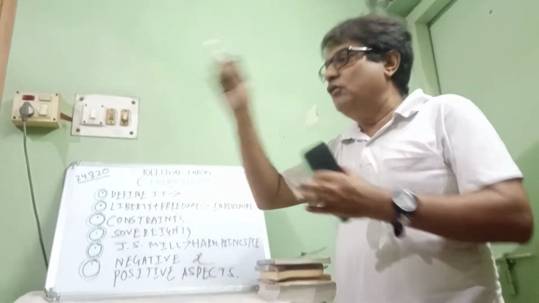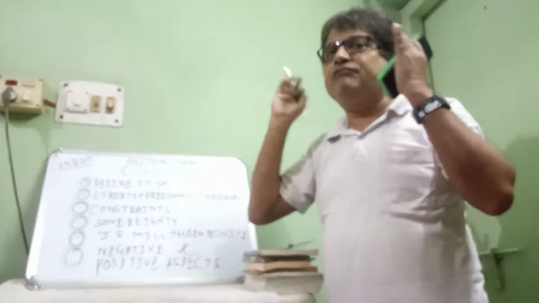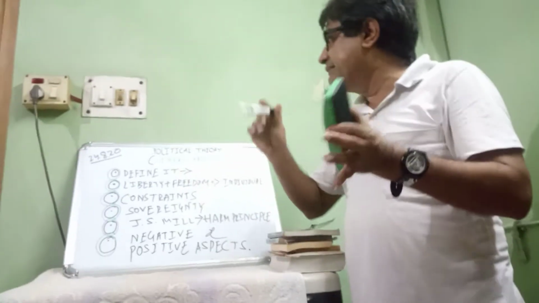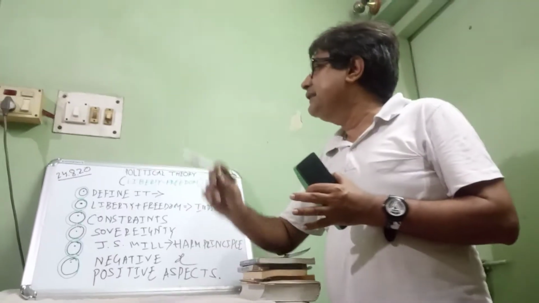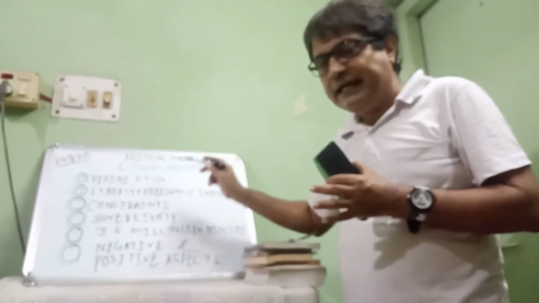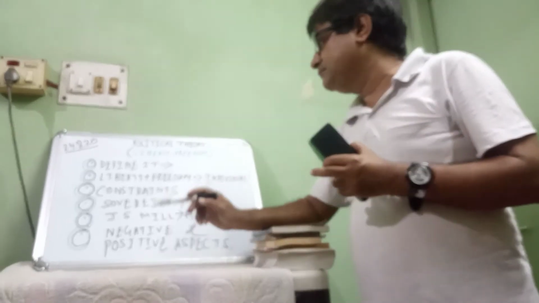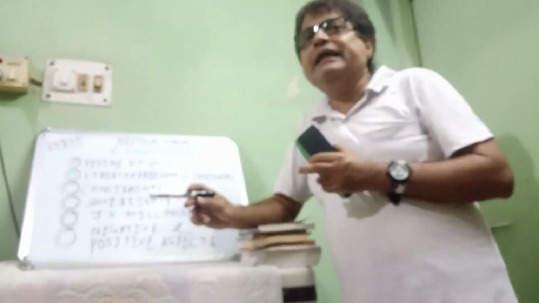We have heads, we have hands, we have eyes, we have ears, everything. We have limbs, we have arms. Like this, the total individual development process has different parts, and those parts are known as freedom and liberty. Liberty and freedom are not unlimited.